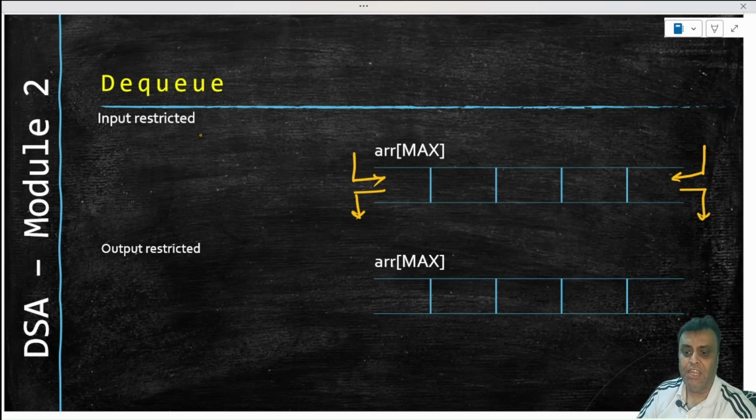Now if I say input restricted, that means that I am going to remove one of the entries. So I can say that I will remove either this entry or this entry. If I remove this entry, then this is an input restricted queue, right? And if I keep this entry and remove the other entry, then this is also an input restricted queue, because you can enter only from one side but exit from both the sides, right?